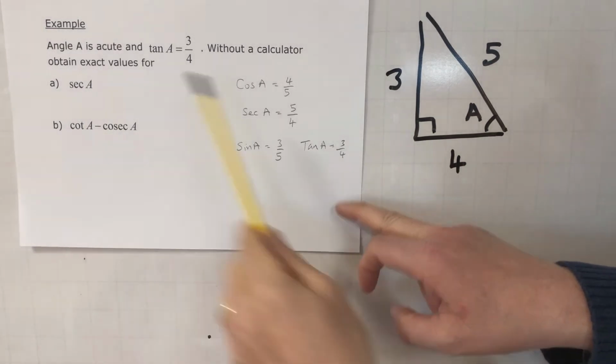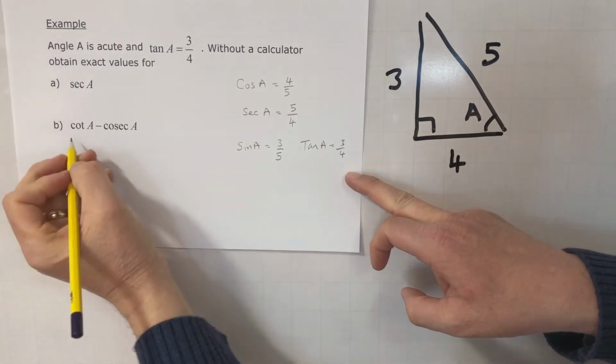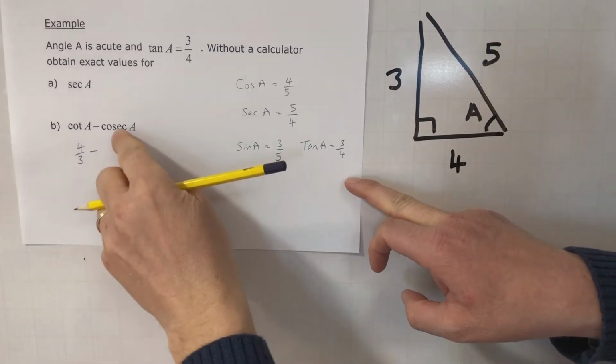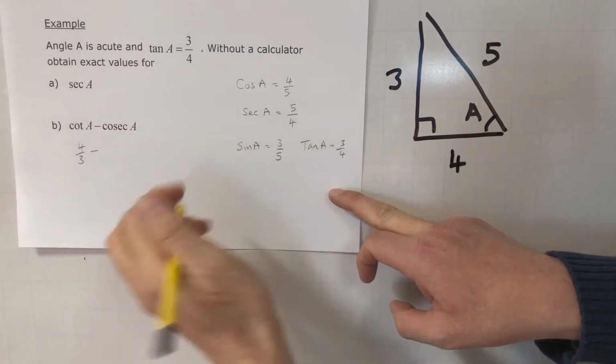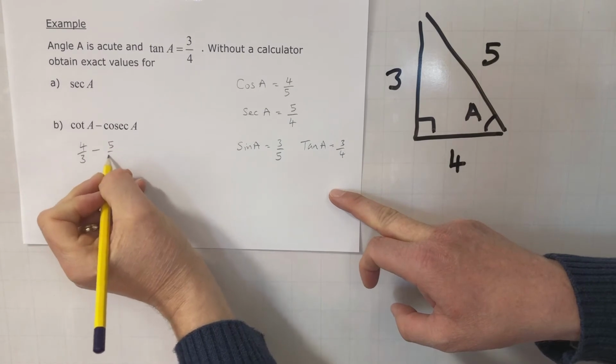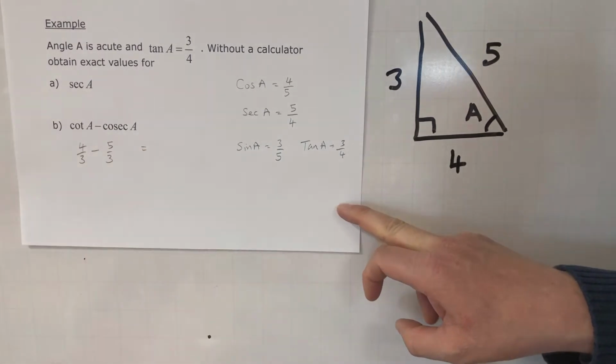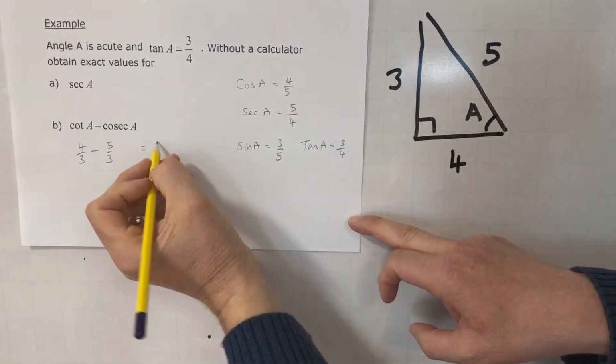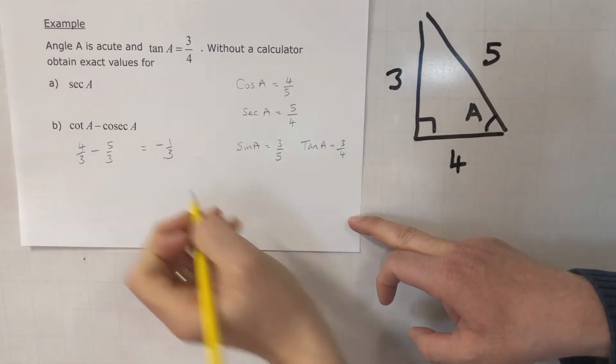So cot is that one reciprocal. Cosec is the reciprocal of sine. And 4 over 3 take 5 over 3 is minus 1 over 3.